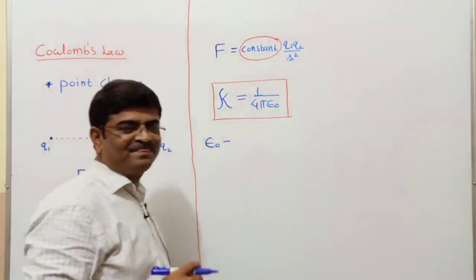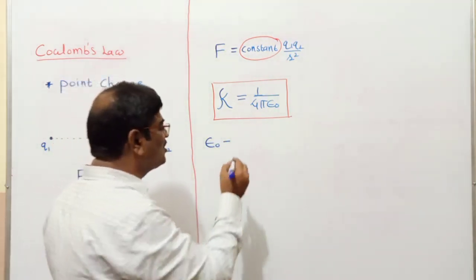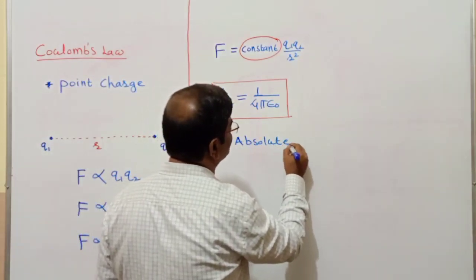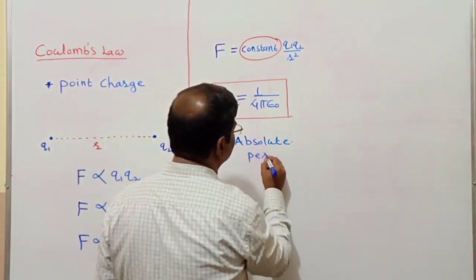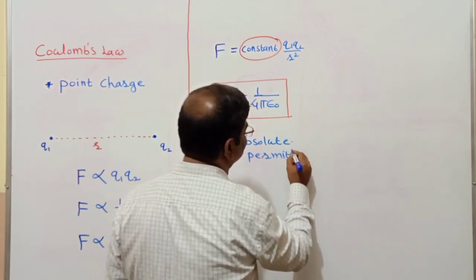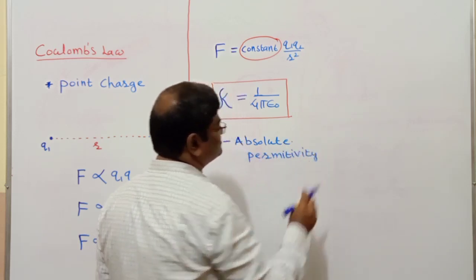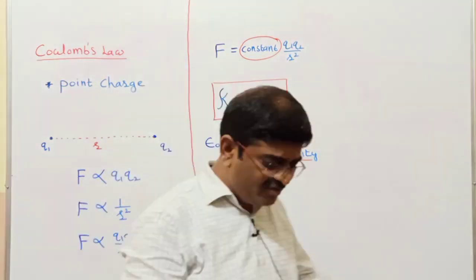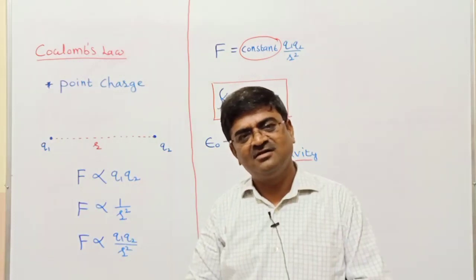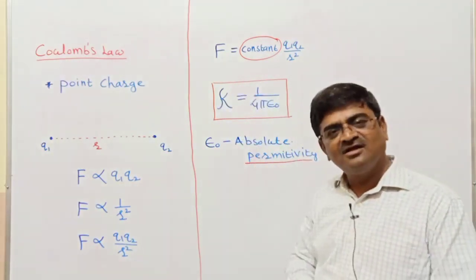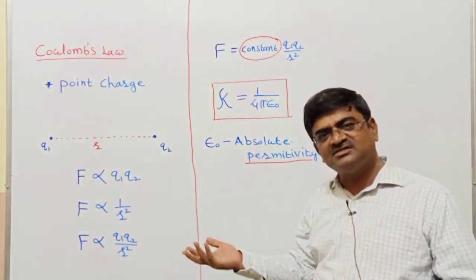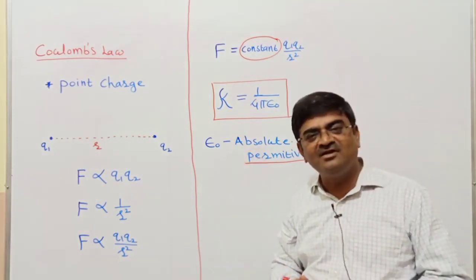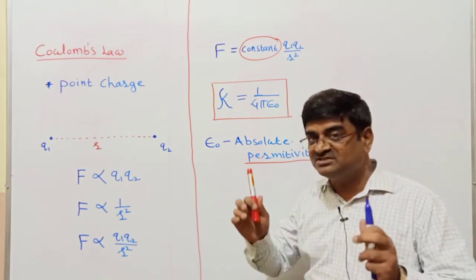epsilon 0, which is called absolute permittivity. So this is new. Whether the force between charges is going to be more or less is decided by one parameter of the media in which they are present.